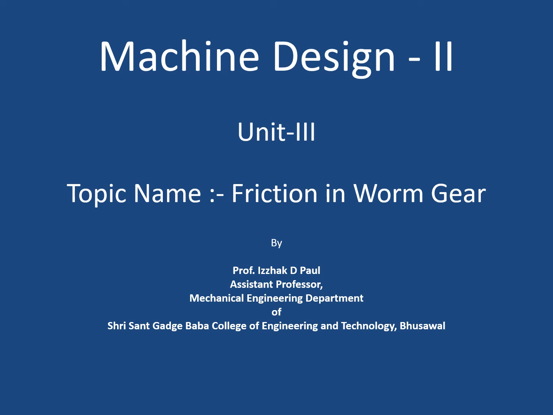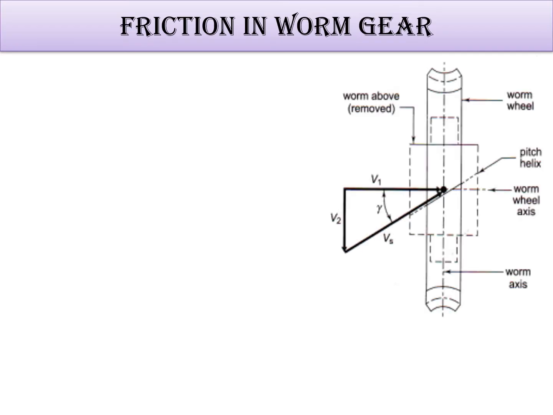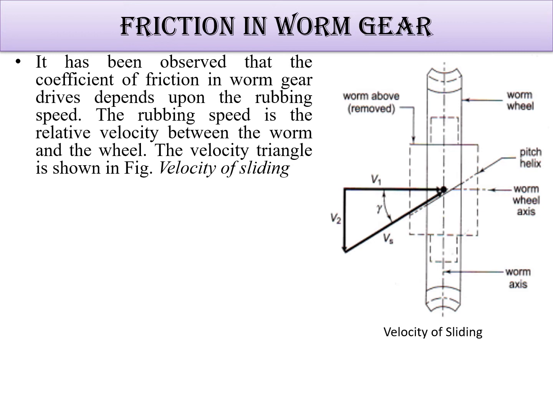The next topic in the worm gear is the friction in worm gear. Now, the friction in worm gear is a different part. We know that the worm and worm wheel have a sliding motion between them, so this creates friction, or you can say there is a rubbing speed. Rubbing speed is the relative velocity between the worm and the worm wheel.